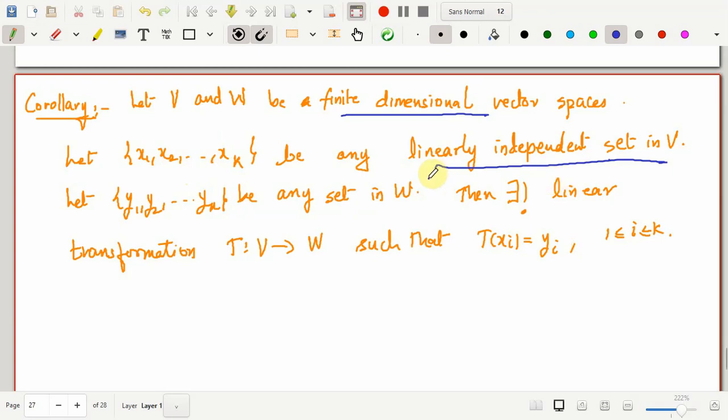If it is equal to k, then we are done. We can directly apply the existence theorem. This would become a basis because this is a linearly independent set having the same number of elements as the dimension of V. Therefore we can find a linear transformation from V to W which maps xi to yi.